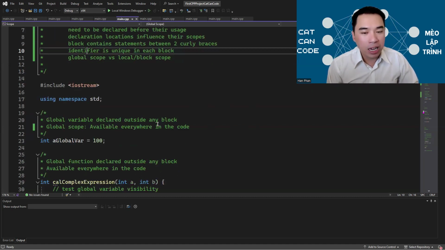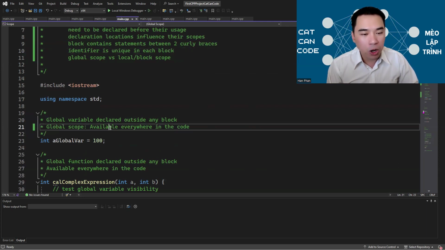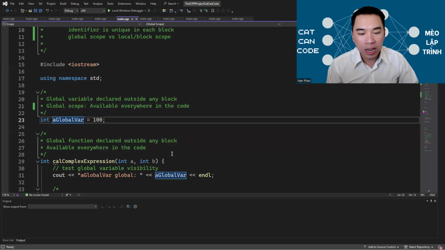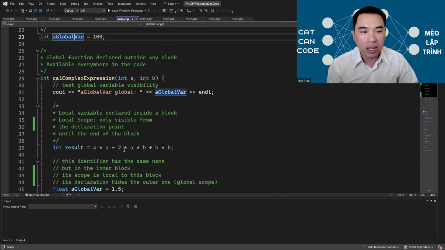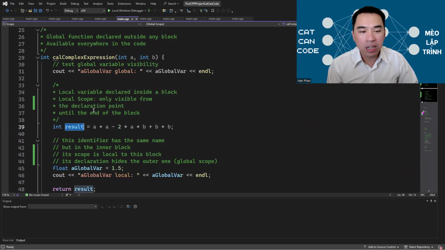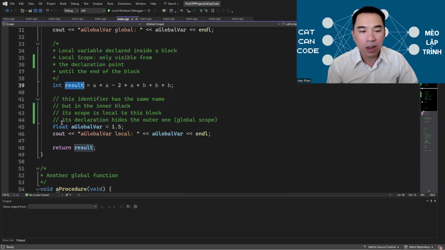A global variable declared outside of any block belongs to the global scope. It is available everywhere in the code. Here, or here. A local variable, on the other hand, is declared inside a block and is only visible from the declaration point until the end of the block.